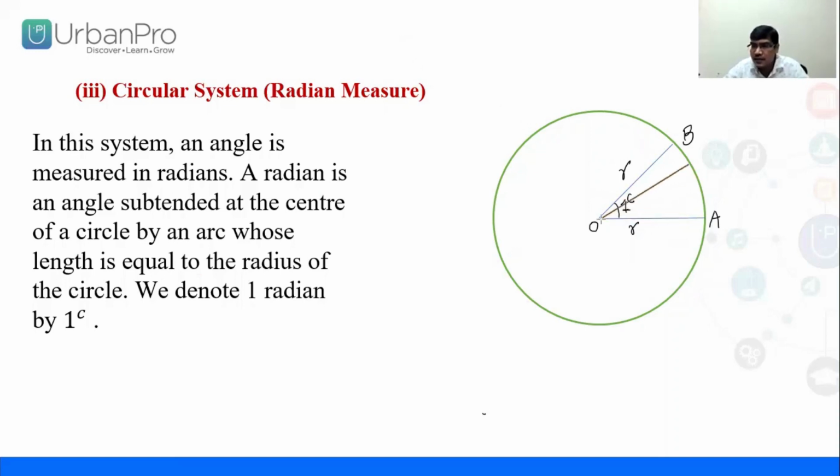Whenever we move in a circle, and after revolving in a circle, if two lines go opposite to each other, then what does it make? Pi. Pi is called a radian, and 1 pi is equal to how many degrees? Definitely 180 degrees. So in this system, if the circle you have drawn is a unit circle, and the measurement is also 1 unit, then the angle created here is known as a 1 radian angle.